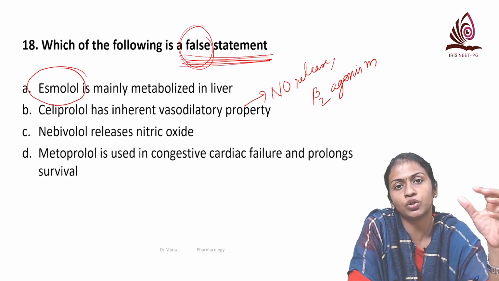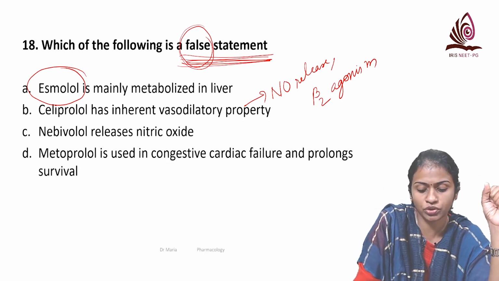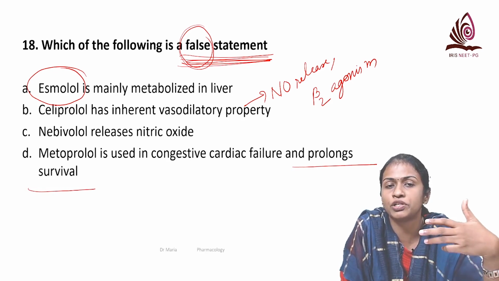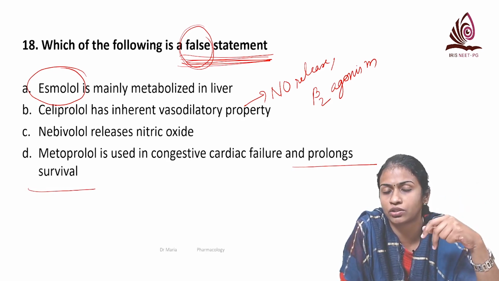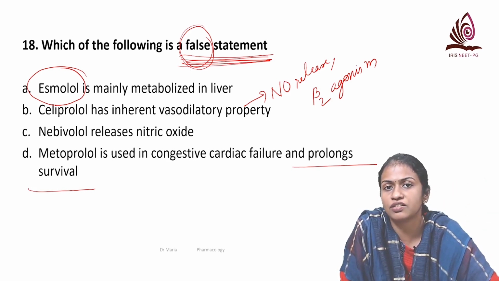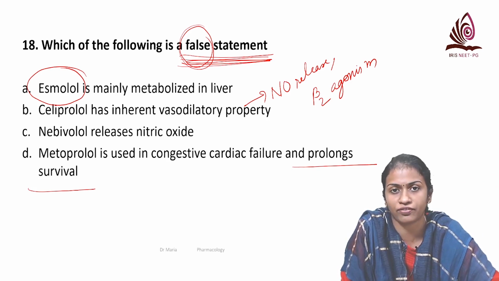It is found to be one of the drugs that improves or prolongs the survival. The other agents being ACE inhibitors or ARBs and aldosterone antagonists, because by inhibiting the remodeling that is seen in congestive heart failure, it improves the survival.